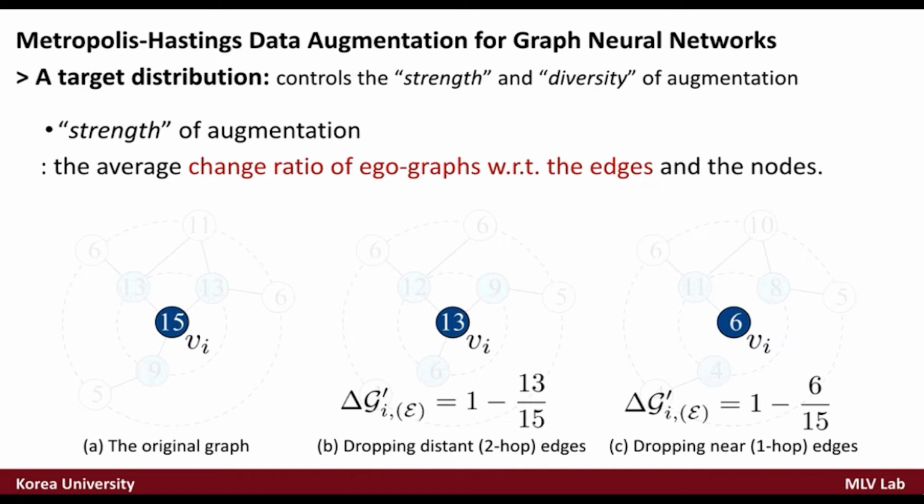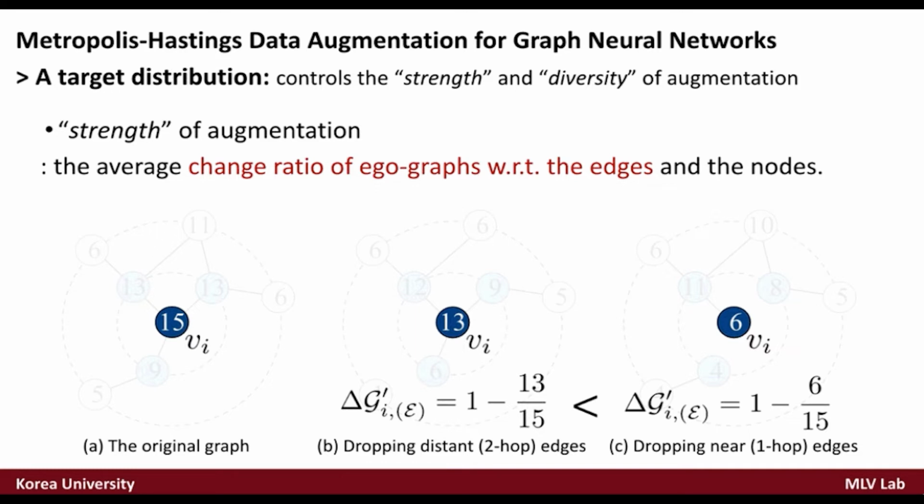disconnecting edges close to the center node Vi causes a larger change ratio, which can be regarded as much stronger augmentation. It indicates that the amount of received messages depends on which edges are dropped as well as the number of removed edges.